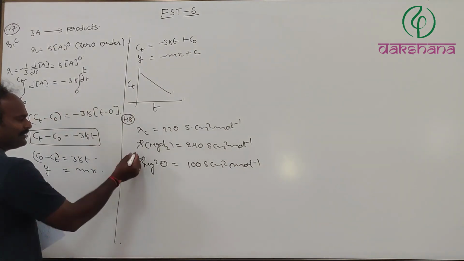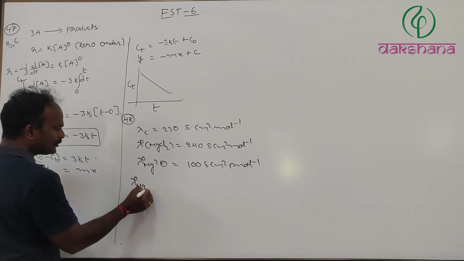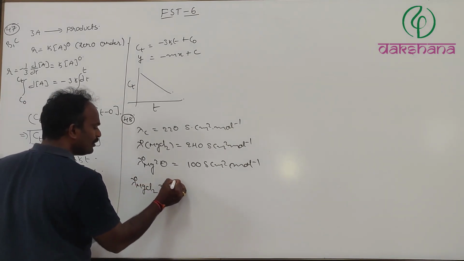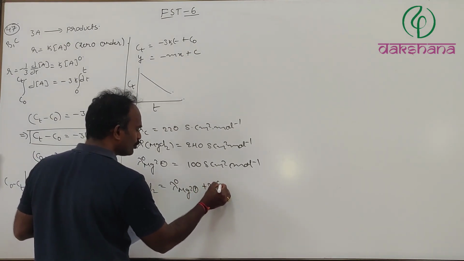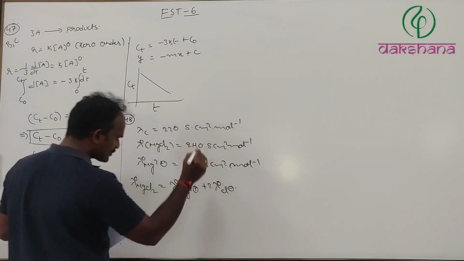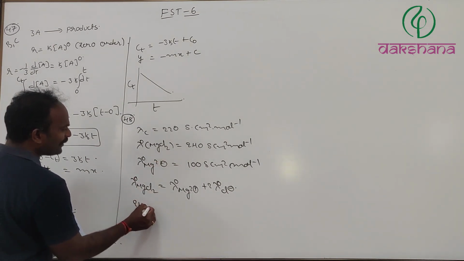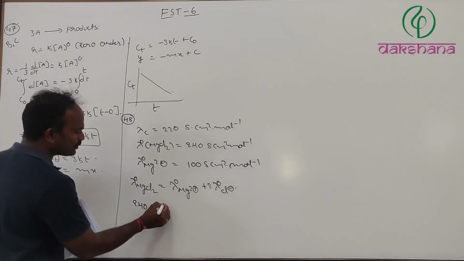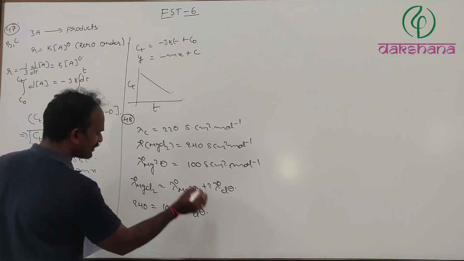From this we can get lambda naught of MgCl2 is equal to lambda naught of Mg2+ plus 2 into lambda naught of Cl minus. Lambda naught of MgCl2 is given as 240, lambda naught of Mg2+ is 100, plus 2 into lambda naught of Cl minus.